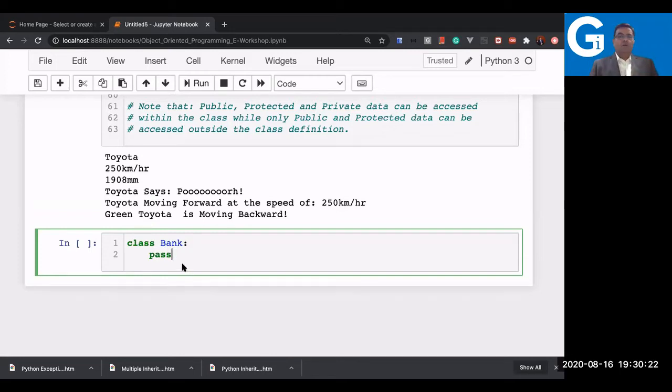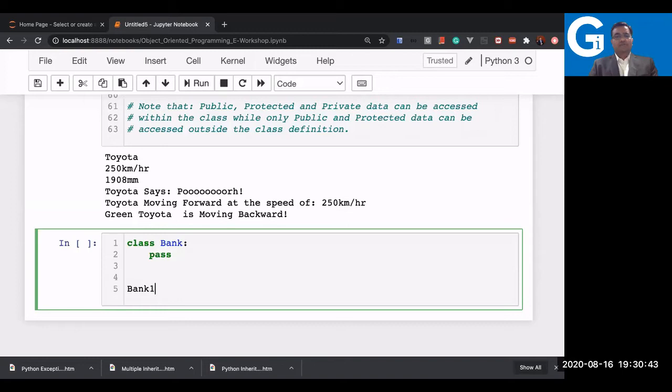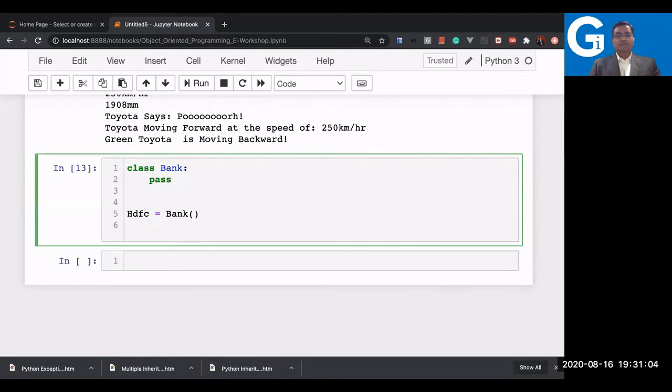Now what is a class? I tell you, a class is a blueprint, like a design where you can define data and methods. We are going to see this practically, but in the case of Python, a class is an object also. That's not the case in other languages like Java and C++. Here a class is also an object. So we are going to test it first. Here I'll say bank1, maybe I can say HDFC, fine, and just say Bank opening and closing brackets. So can I create an object using this empty class? Let us see this now, and let us print it.